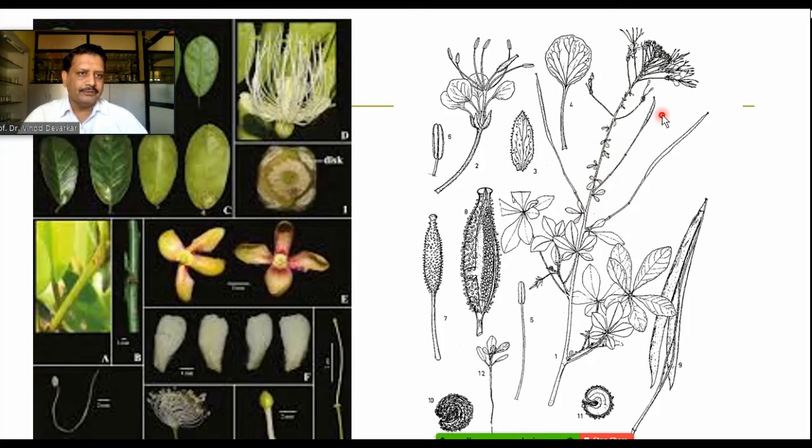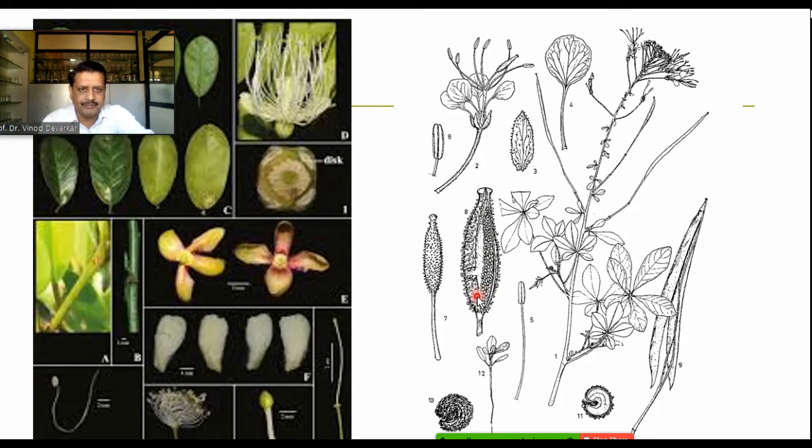It is a slightly umbellate type of inflorescence, but basically it is a raceme. So here we can find such type of structures. When we talk about the gynoecium, this is the gynoecial structure, stigma, ovary, and this is the gynophore. When it matures, we find there are the seeds which are parietally arranged on the surface, on the periphery of the ovary, and here you can find a typical structure of the siliqua.